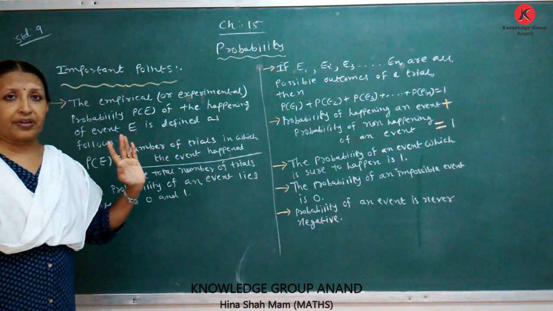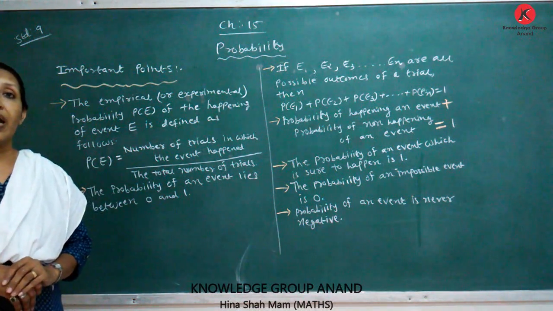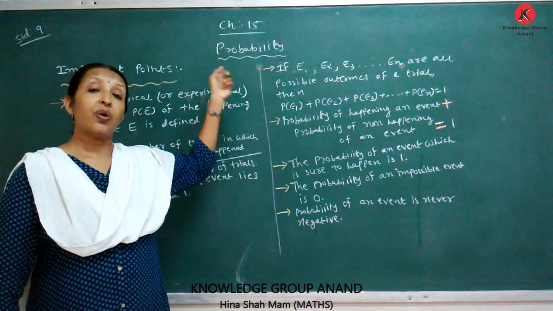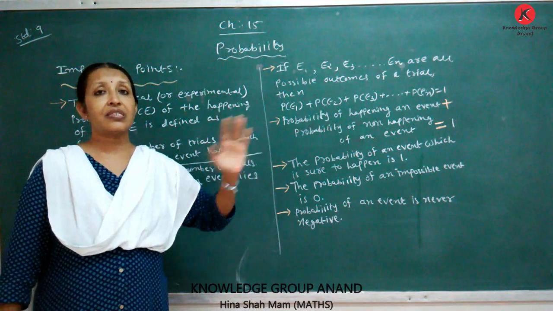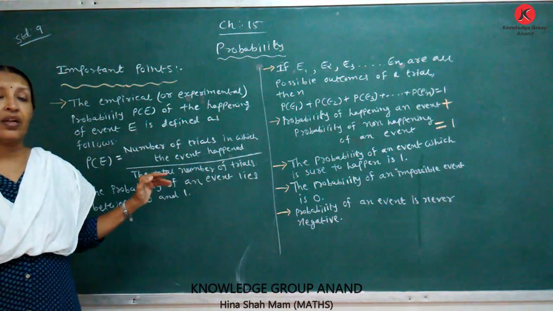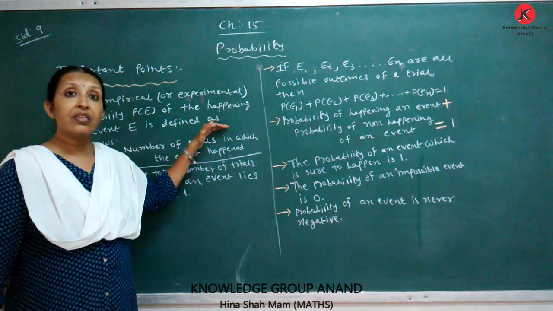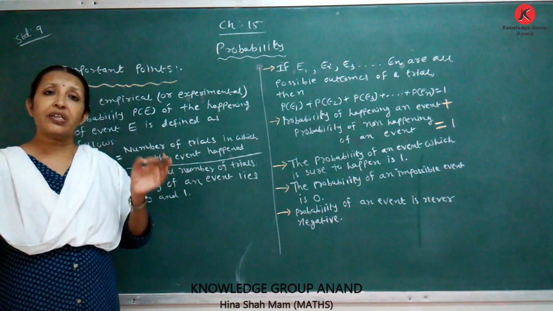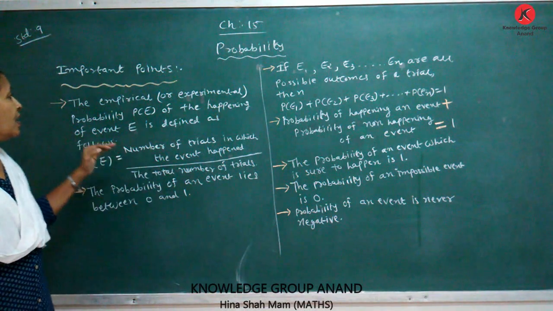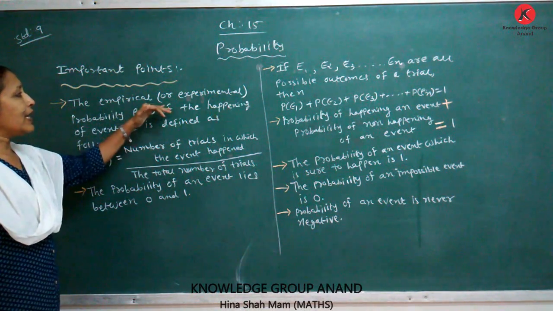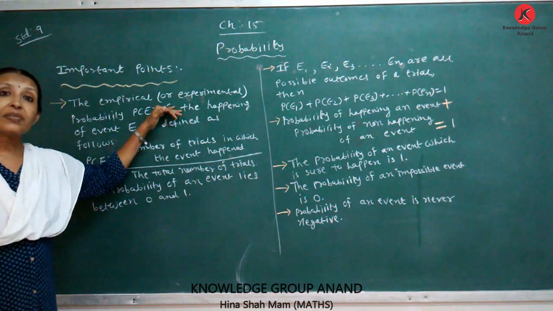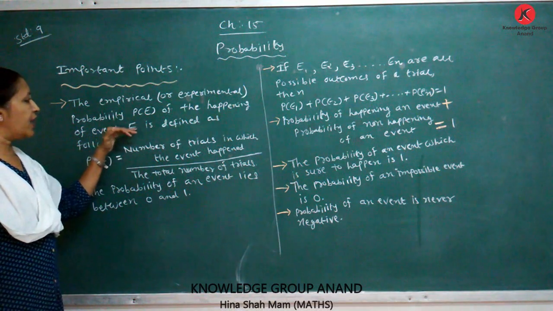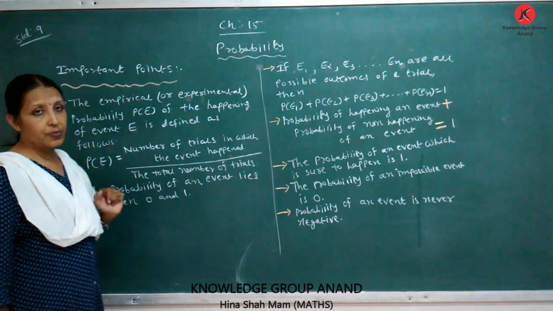This is the most important, and it is a so easy chapter. In standard 10th, chapter 15 is also probability, and it is connected with it. Its questions are objective or subjective, but it is so easy a chapter. The empirical or experimental probability. What is experimental? Probability P(E) of the happening of event E is defined as what?